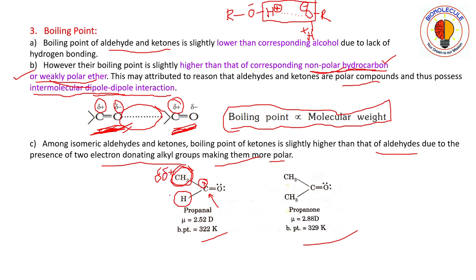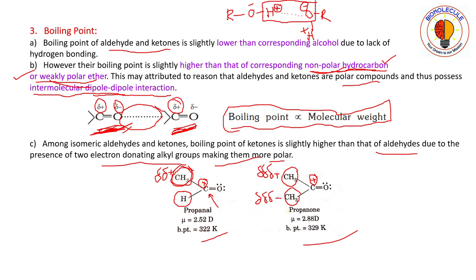Now if we see here in propanone, there are two methyl groups, so the two methyl groups will be sharing the positive charge. As a result, the first methyl group will bear a very small positive charge, and the second methyl group will also bear the same positive charge.